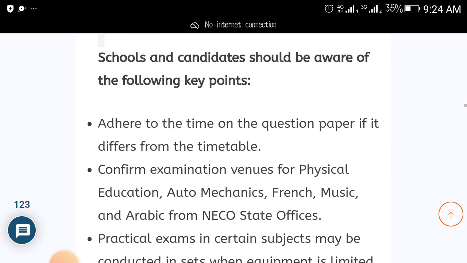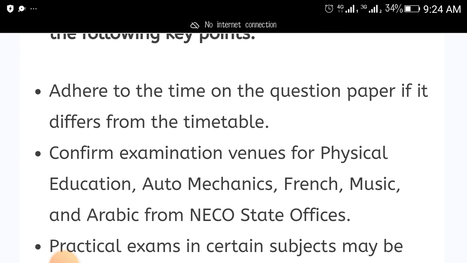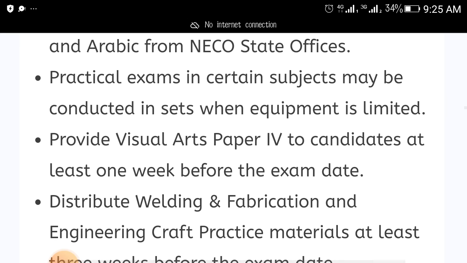A few pieces of information you need to know. Number one, you need to adhere to the timetable. Adhere to the time on the question paper when you are writing your NECO for you to pass. Confirm your examination venue, the particular place where you are writing the exam. Practical exams in certain subjects may be conducted with set equipment and limited time.